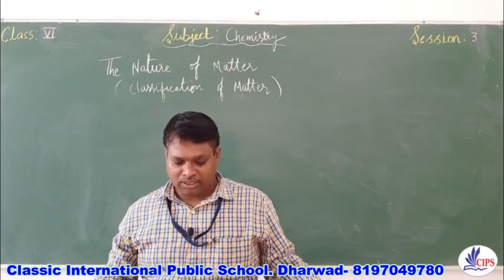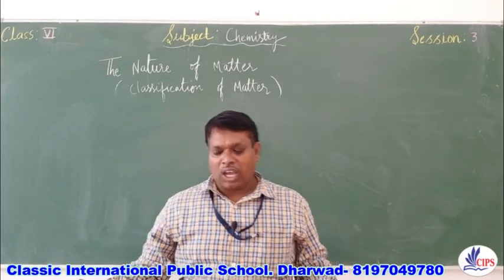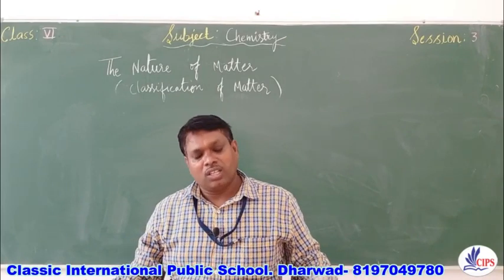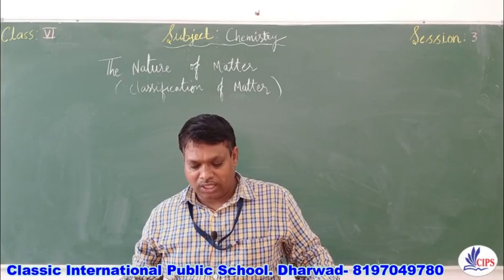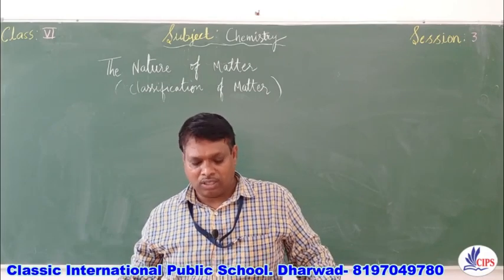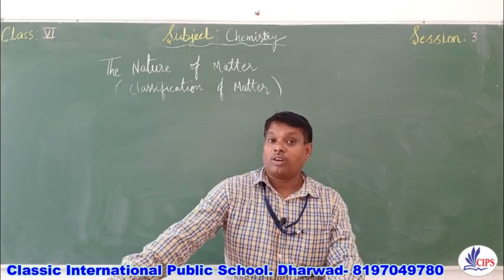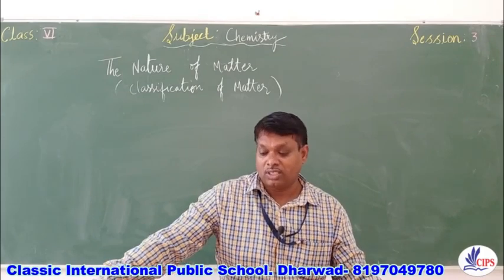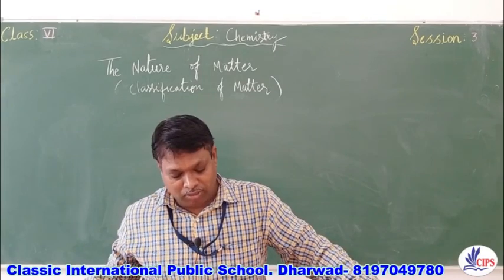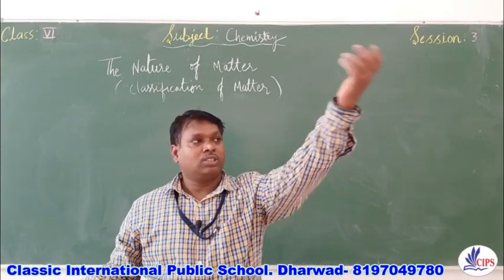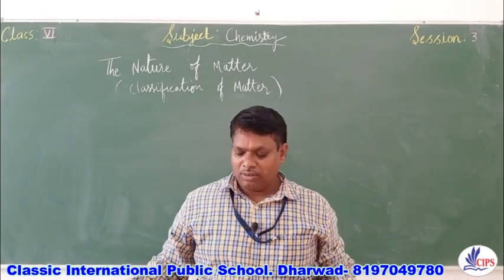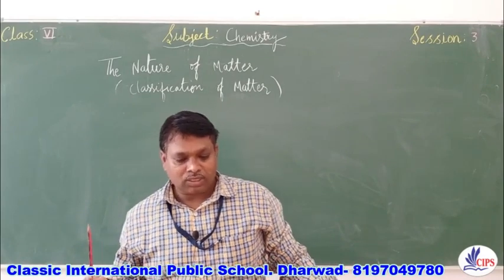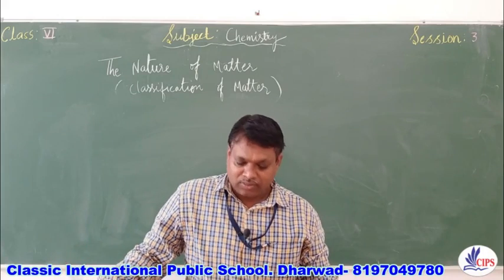Bismuth, metalloid. Nitrogen, non-metal. Argon, inert gas. Xenon, inert gas. Oxygen, non-metal. Helium, inert gas. Carbon, non-metal. Hydrogen, the position of hydrogen is very dubious. It is kept as the first element of the long form of the periodic table, though we class it as a non-metal gas. Antimony, it is metalloid.